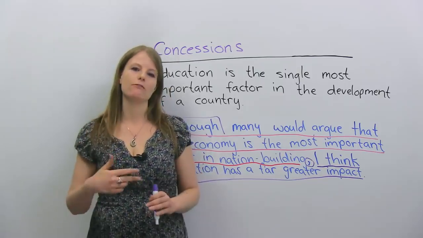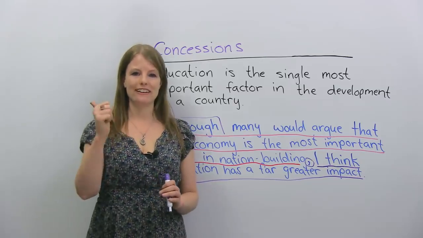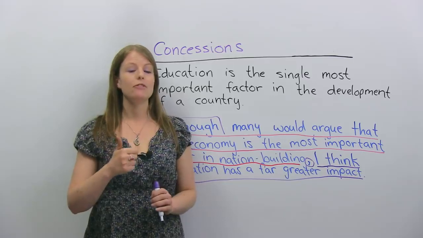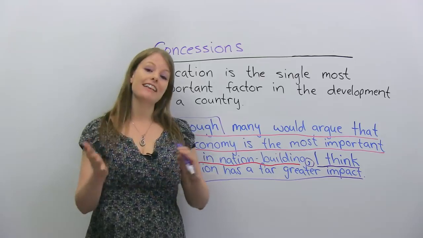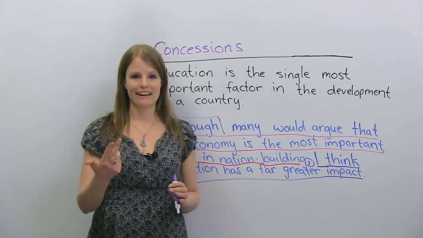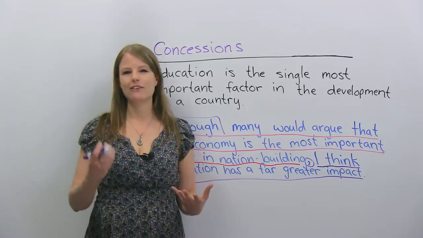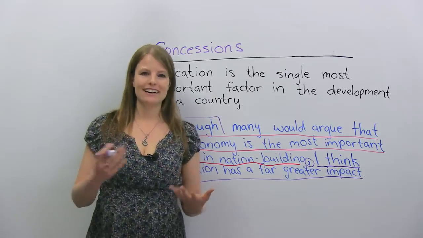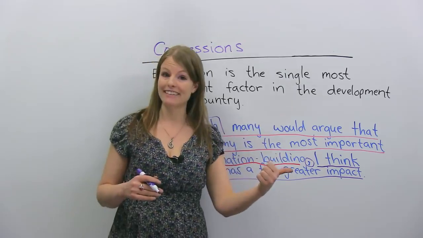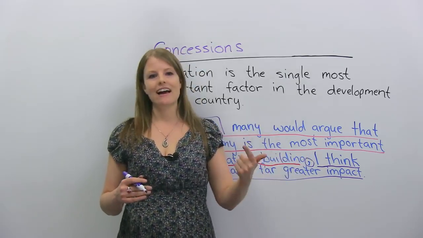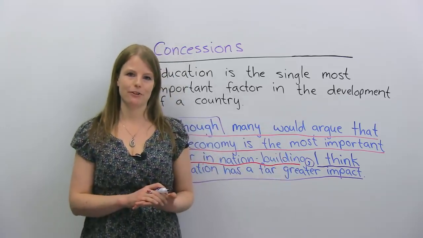Okay, so the three things we've talked about today in terms of paraphrasing the question is changing the words using synonyms. We've talked about changing the sentence structure. And we've also talked about adding the other perspective using concessions, okay? So these are three things you can do in order to change the question so you're not just copying what is on your test paper. Again, great thing to do if you're writing a high school essay, a university essay, TOEFL, IELTS, CELPIP, all of these things, this skill will really come in handy for you.